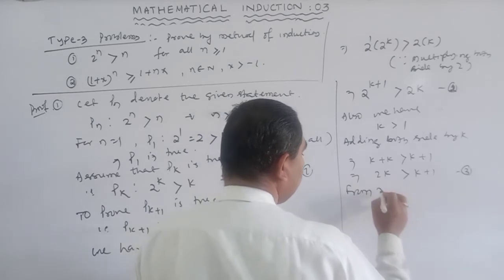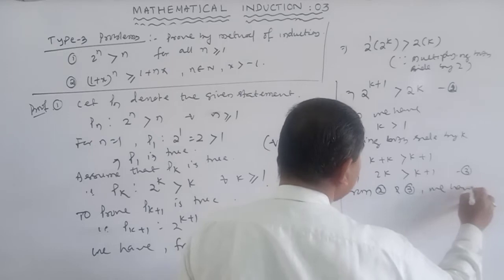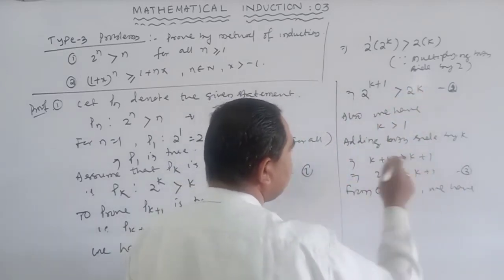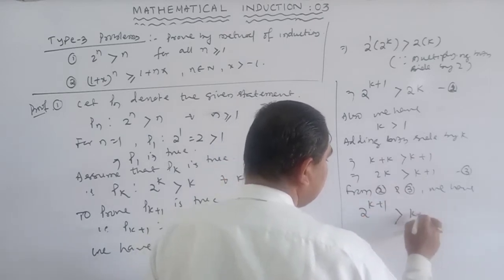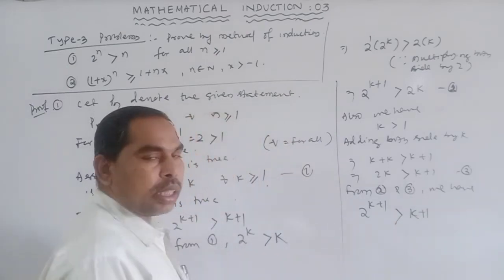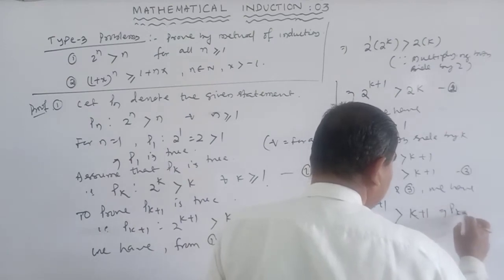From 2 and 3, we have a greater than b and b greater than c, which implies a greater than c. So 2^(k+1) is greater than k+1.